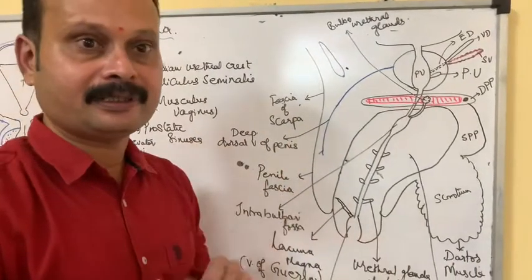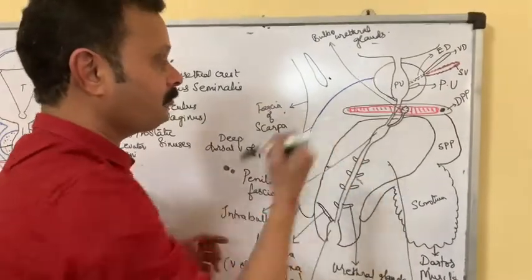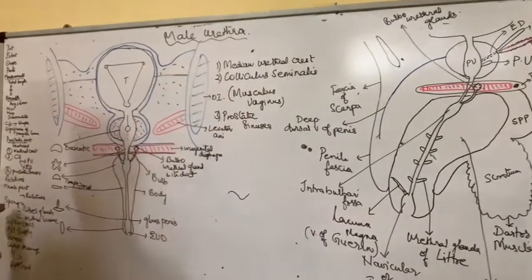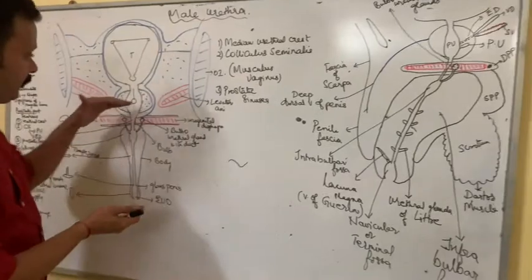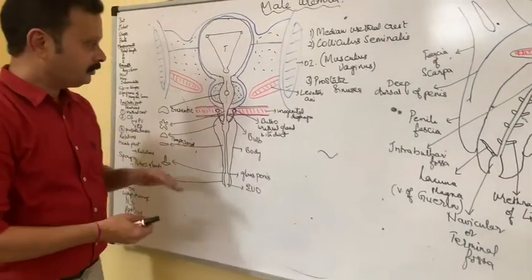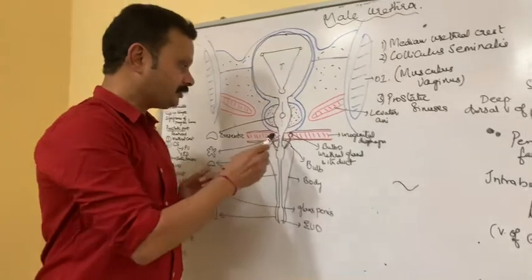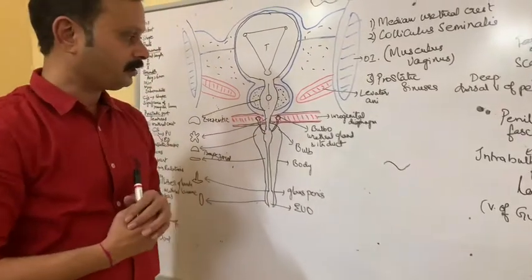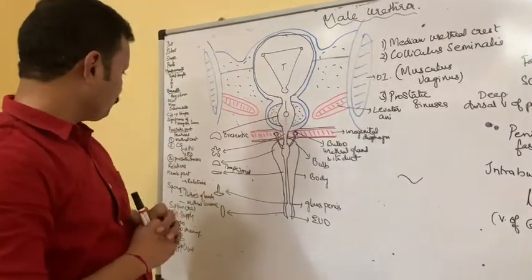On each side, it is related to the bulbourethral glands and its duct, and in front to the deep dorsal vein of the penis. Now, if you see the next, the spongy part. The spongy part is the longest part. It is around 15 centimeters in length. It extends as a continuation of the membranous part of the urethra to the tip, that is till the external urethral orifice.